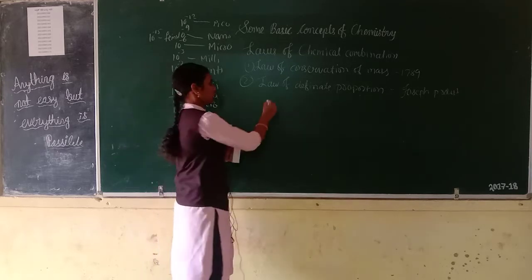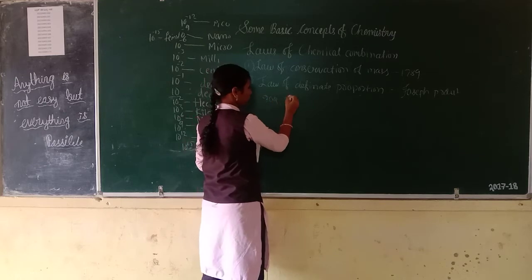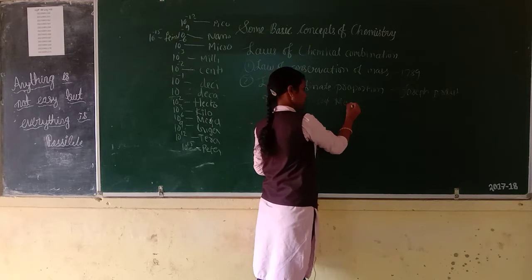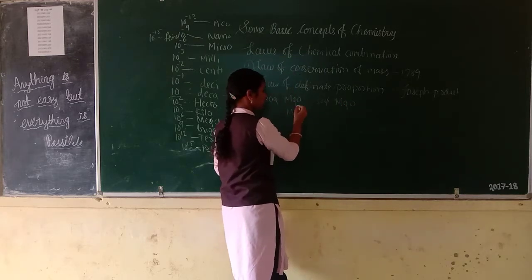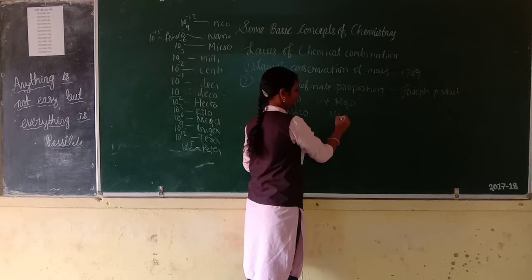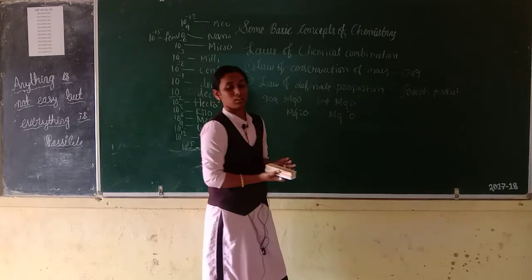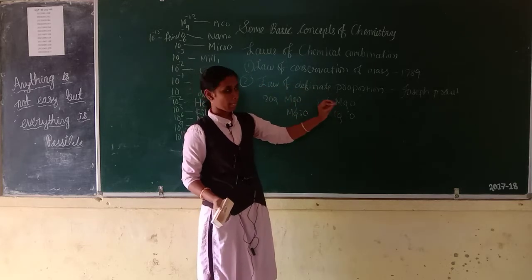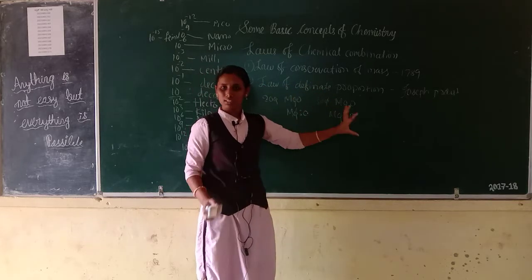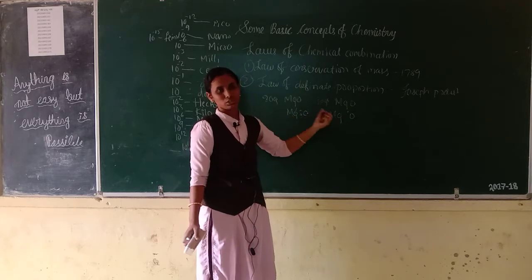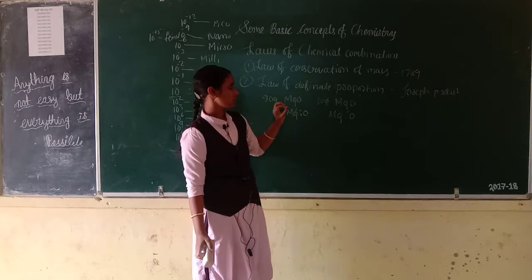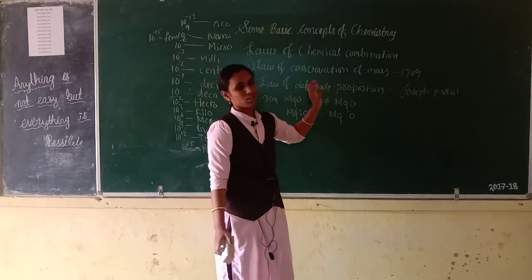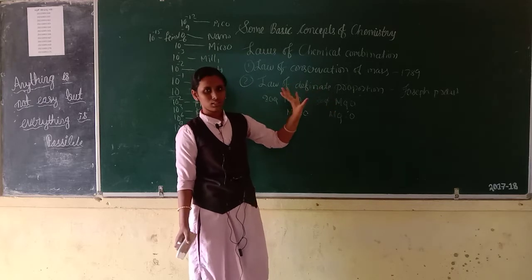It means, if you take 20 gram or 30 gram of magnesium oxide, the ratio of magnesium and oxygen is exactly the same. This is the law of definite proportion, given by Joseph Proust. The year was not mentioned in the NCERT textbook.